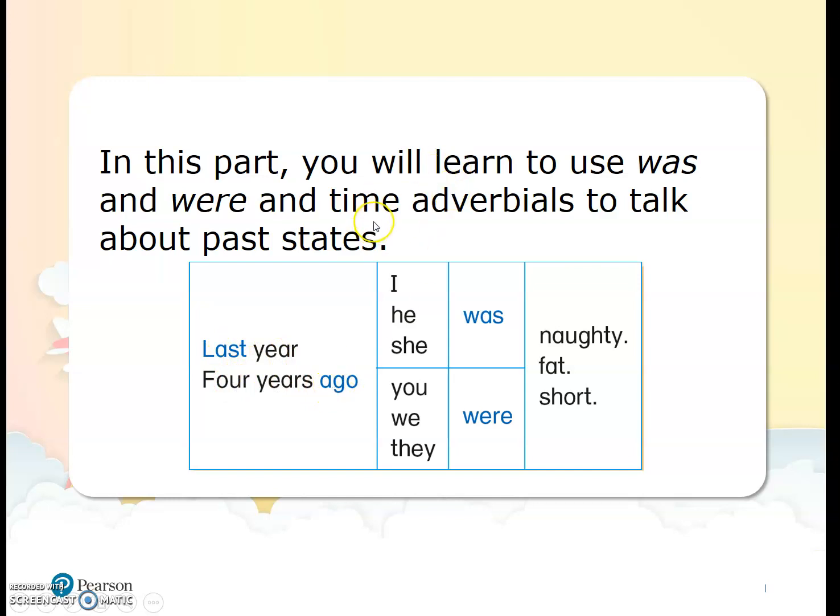Because we are talking about the past tense, we will see some past time adverbials, for example, last year, 4 years ago. And also you can see the verb was and were instead of is and are.